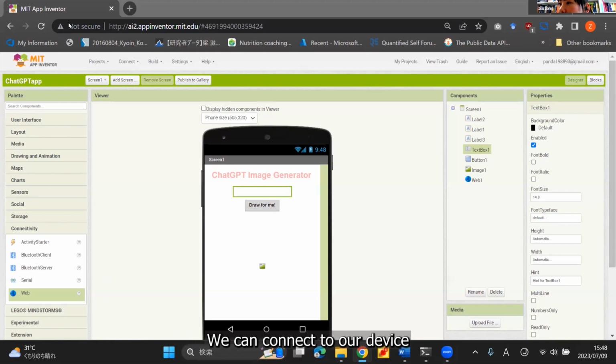We can connect to our device using a USB cable. You need some setup. You can also connect while using Wi-Fi, but not using Bluetooth.